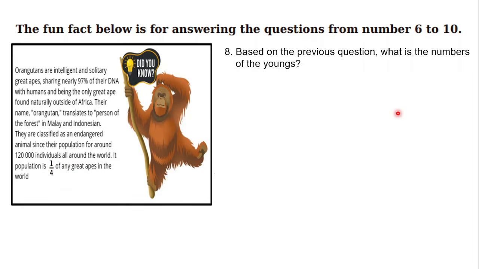Now, for number 8. Based on the previous questions, what is the number of the young? After we find the answer from number 7, now let me turn the fraction that we obtained in number 7 into quantity. How come?